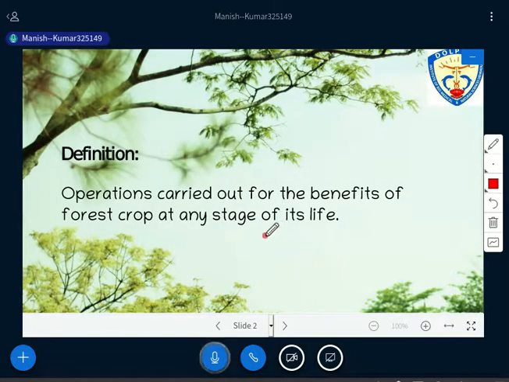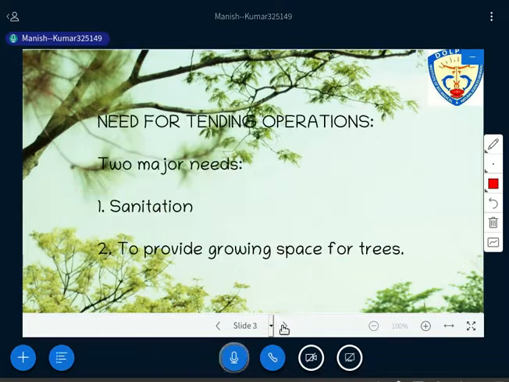So through the definition one can easily understand that these are operations carried out for the benefit of the forest crop at any stage of life. Any stage means from seedling to the mature stage. So at any stage in between, this kind of operation has to be carried out. Through this operation the crop benefits, because it reduces competition and enhances access to more sunlight and more nutrients, so that the growth rate will be much better. That's why tending operation has to be there.